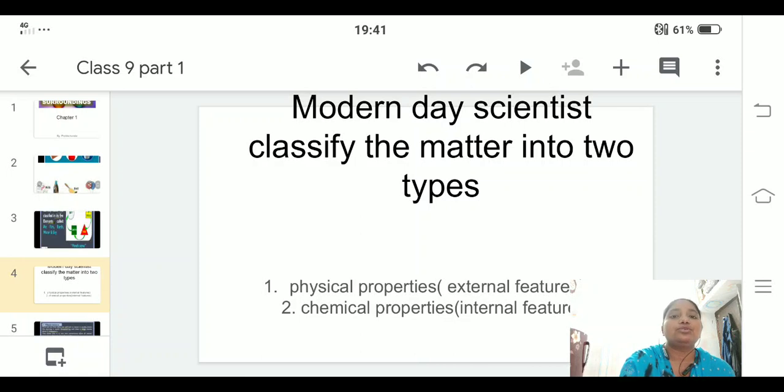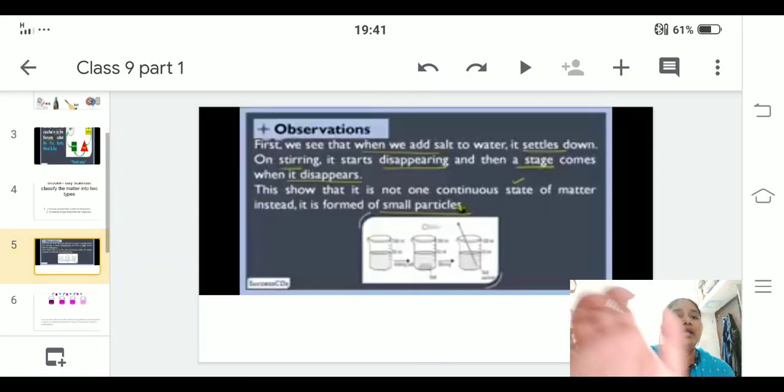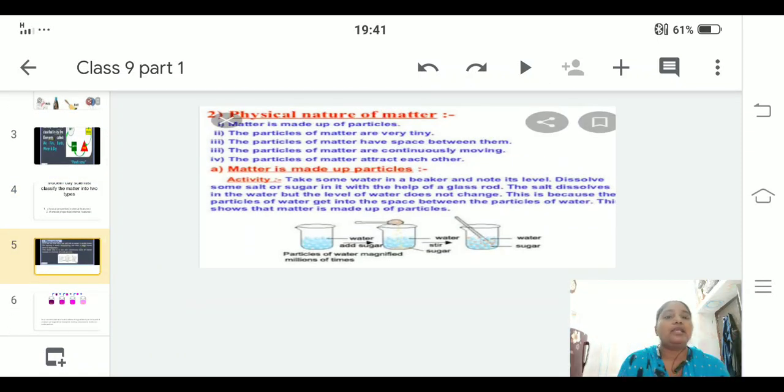Okay, let us go to the characteristics of particles. In a book it will be written as physical nature of matter, that means characteristics of matter. There are 4. You need to learn this by heart. Matter is made up of particles. The particles of matter are very tiny, very small in size.